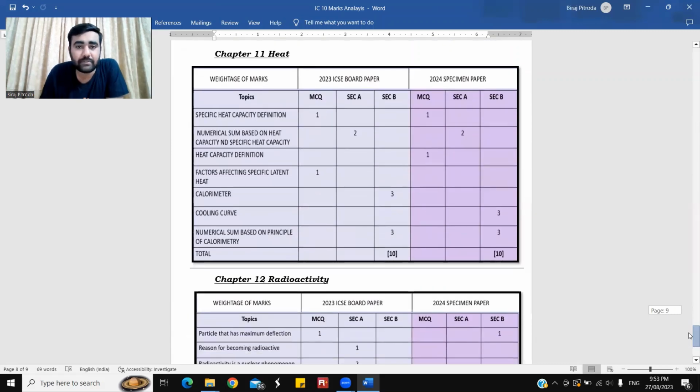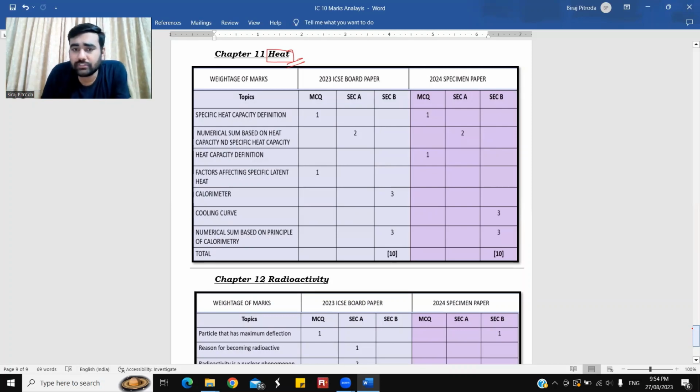After that, 11th chapter, calorimetry, is also called heat. This is a wonderful chapter when it comes to numericals. You will find a little bit of challenge when you solve this chapter's numericals. One numerical is definitely expected in the board exam.